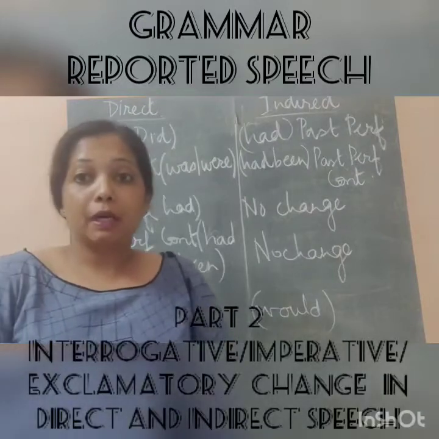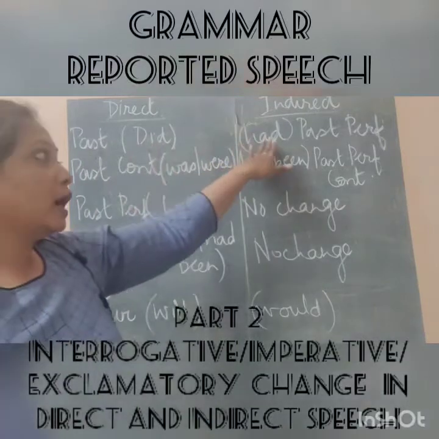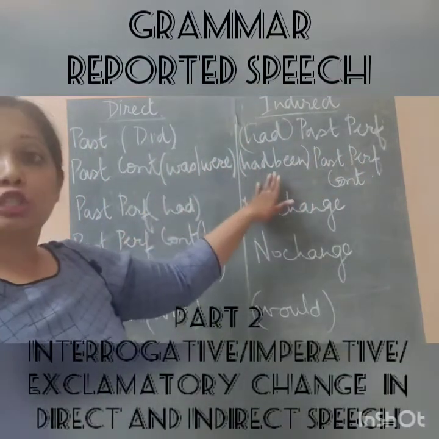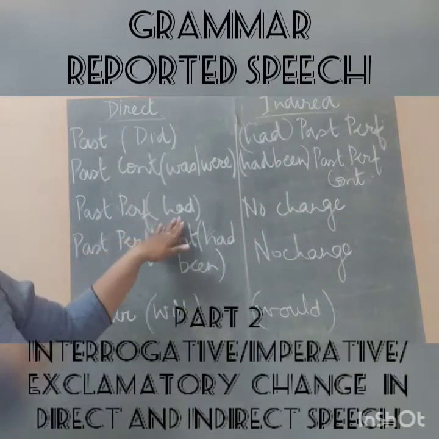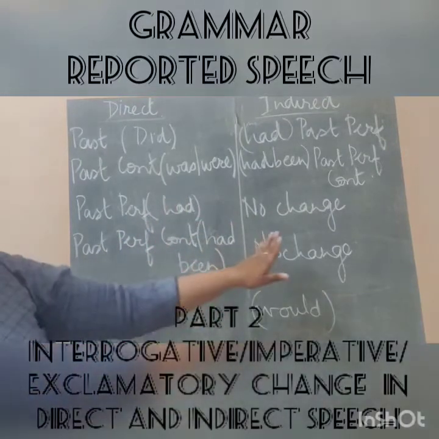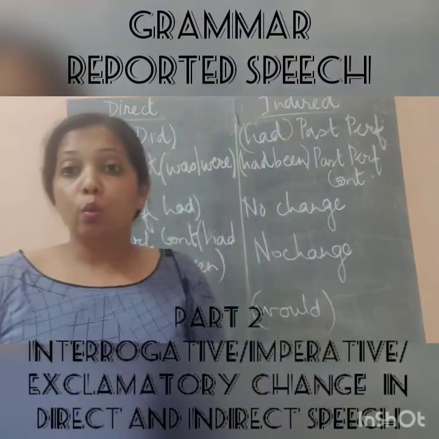Next form, that is the past form: past did will change to had, past perfect. Past continuous was and were will change to had been, past perfect continuous. Past perfect had will have no change. Past perfect continuous had been will also have no change. And the future will change to would.